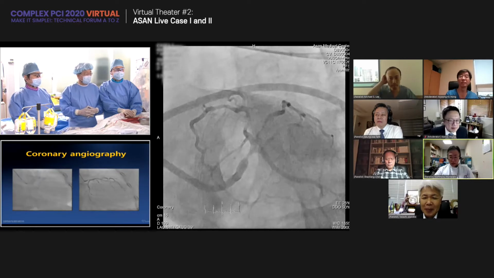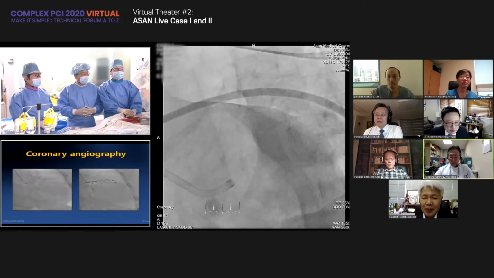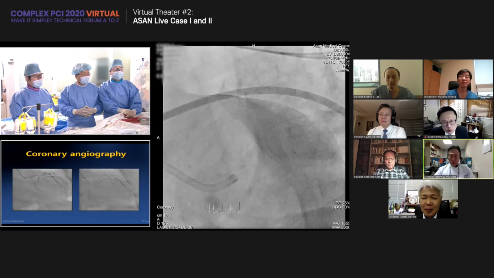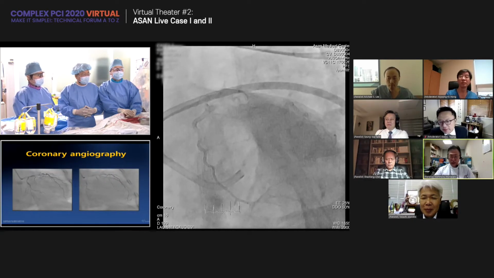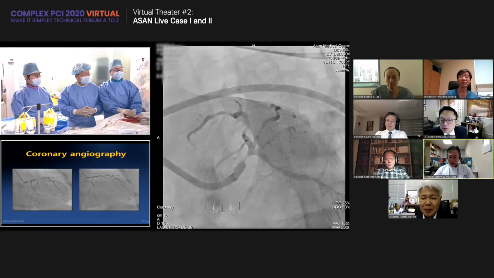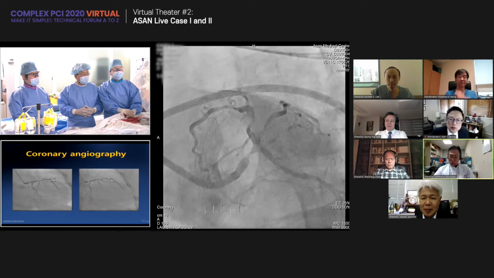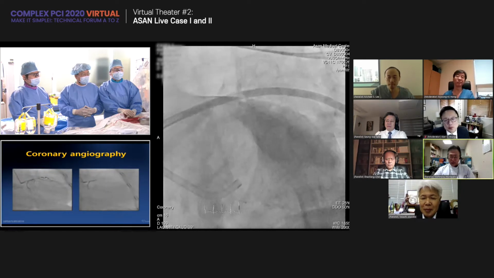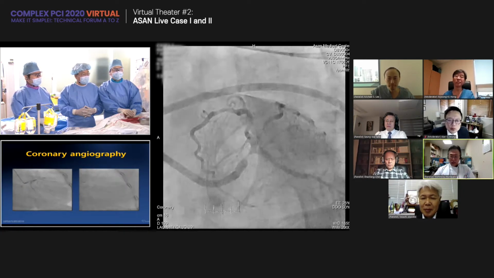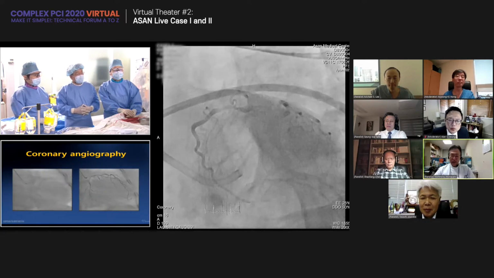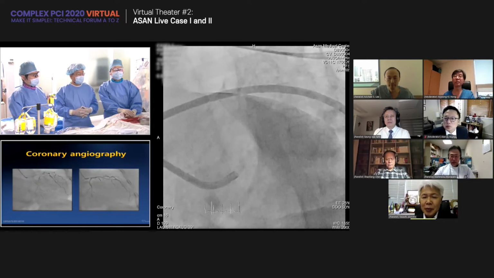As you can see, the distal left main region is very discrete, so this is suitable for directional coronary atherectomy. However, there is a heavy calcified image, so predilation with a 2.0 or 2.5 millimeter balloon is necessary to stabilize the hemodynamics of the patient.